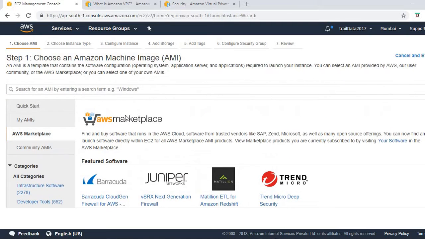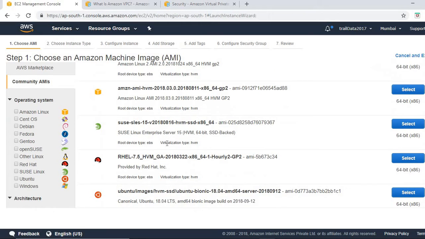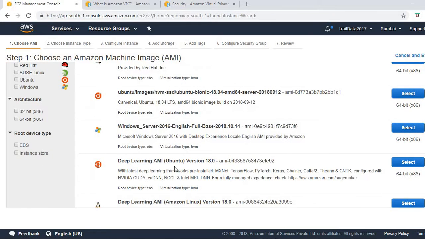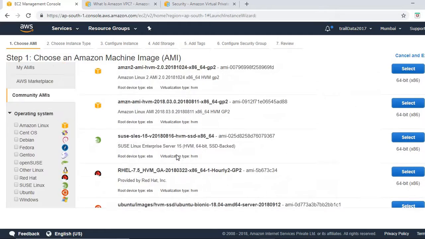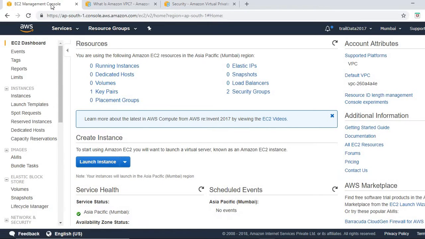We will discuss it in detail anyway. And then we have community AMIs, which are free options. It is just a plain operating system that we can select to configure our server. So this was the introduction to EC2, and this is the EC2 management console.